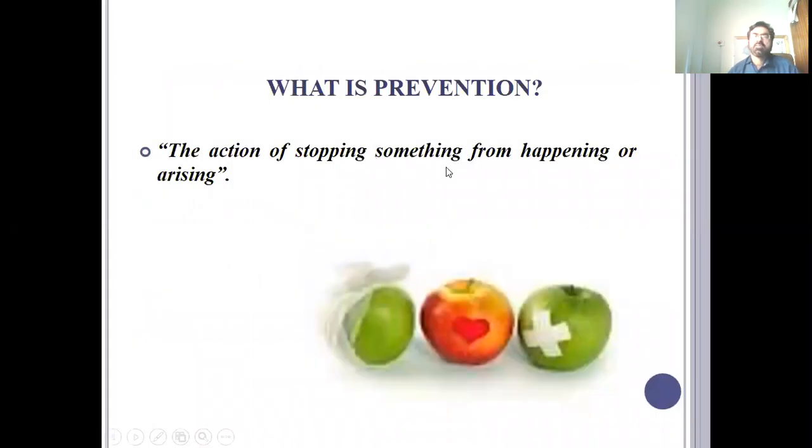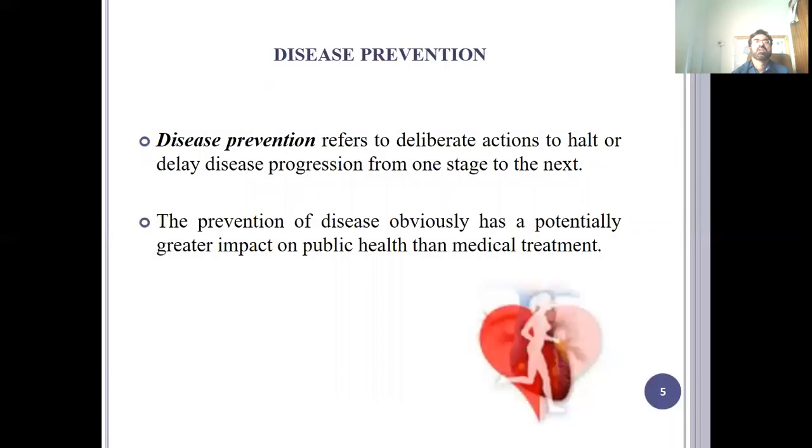The action of stopping something from happening or arising, that is the definition of prevention. Action and intervention that you do to prevent something from happening. Here, when we talk in terms of health sciences or medical sciences, we talk about diseases, so that we can take action to prevent the development or occurrence of a disease. That is the primary prevention.